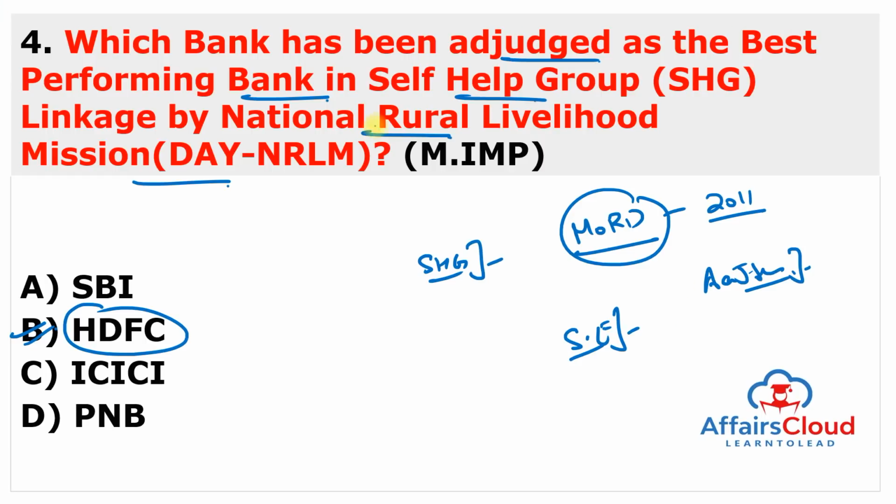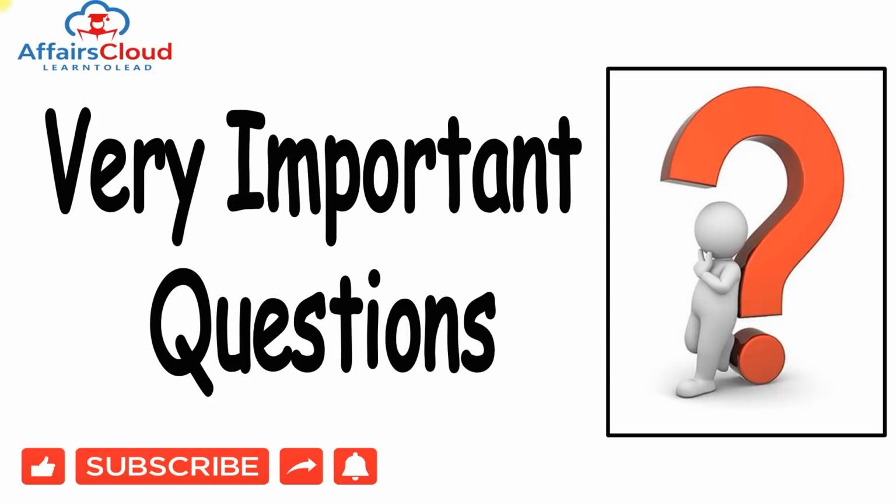And this bank is HDFC. So remember, the bank which is adjudged as the best performing bank by linking self-help groups to the banking industry under the National Rural Livelihood Mission is HDFC. Moving to the next question.